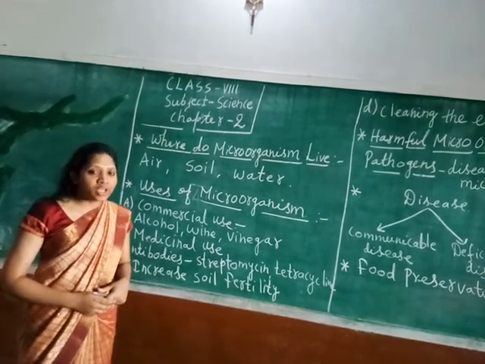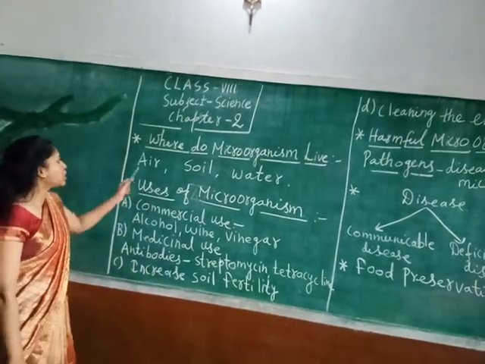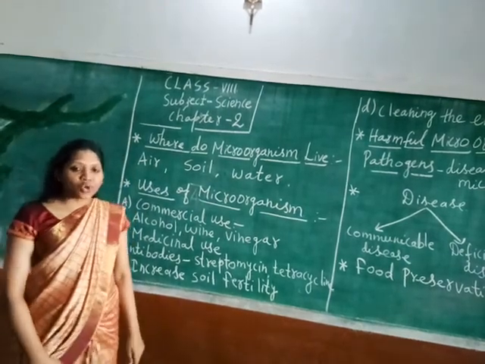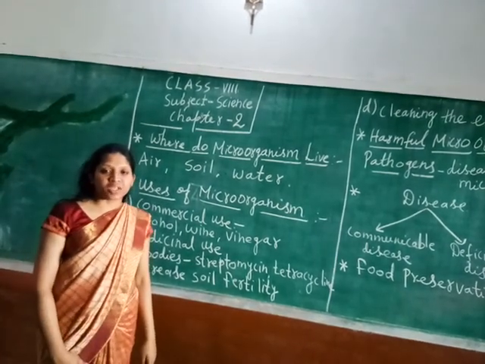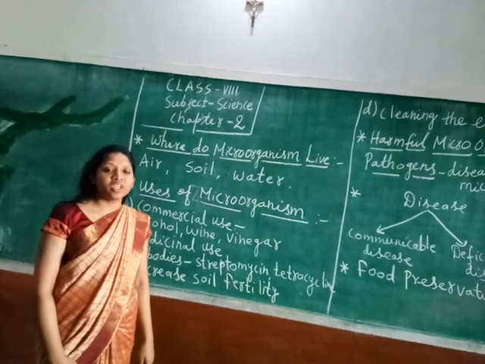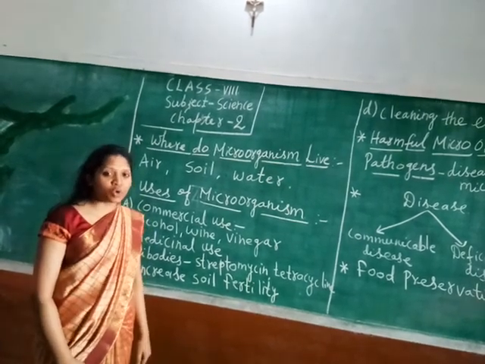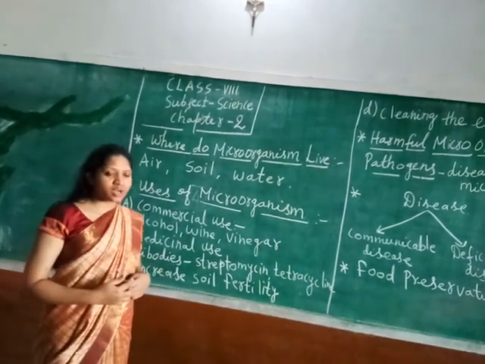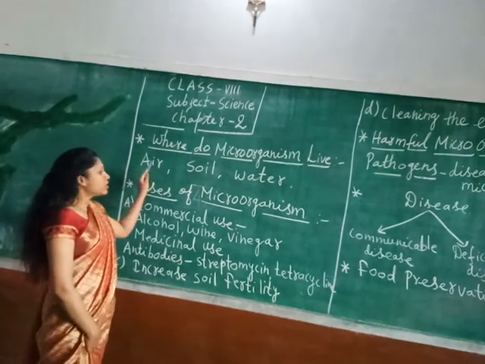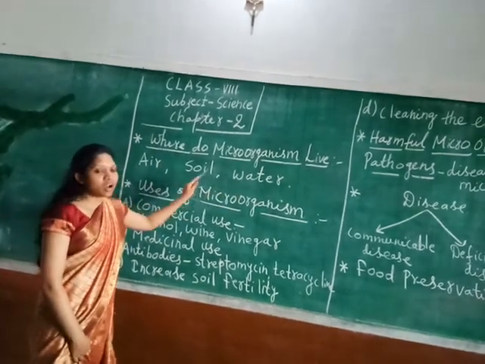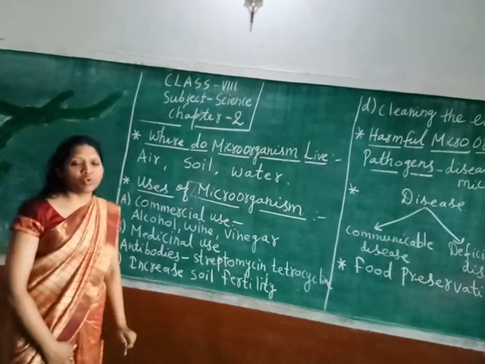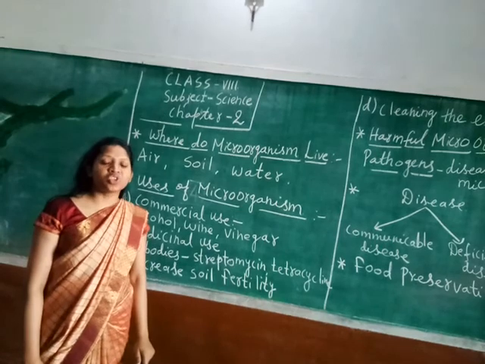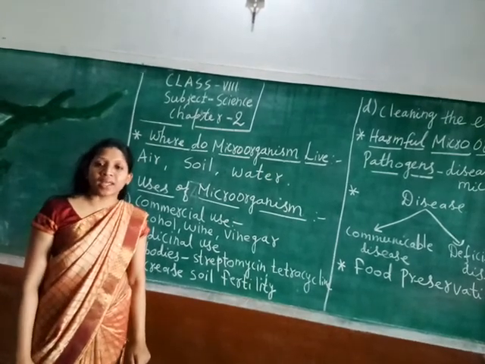So here we are going to discuss the topic, where do microorganisms live? Normally we cannot see the microorganisms as they are very small in size. They are very microscopic. We need a microscope to see them. If we look at our surroundings, like air, soil and water, they are present in abundance. Who are present in abundance? Microorganisms are the tiny creatures which we cannot see with our naked eyes. Clear?